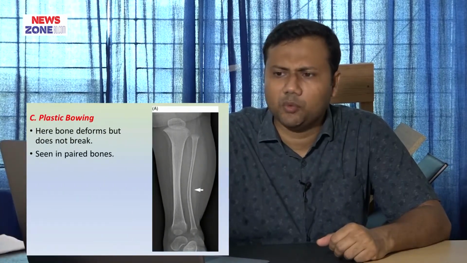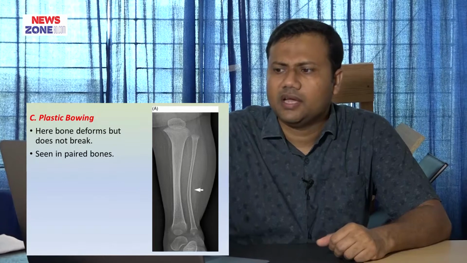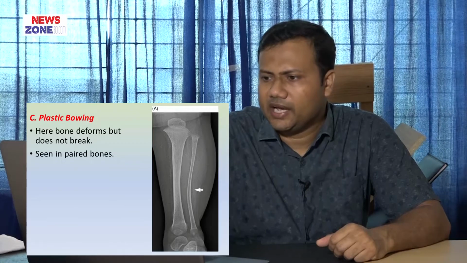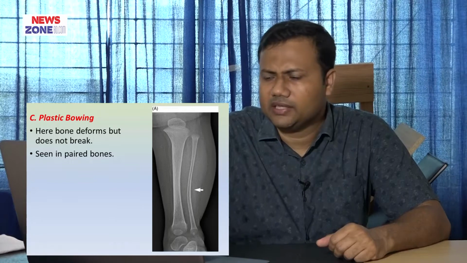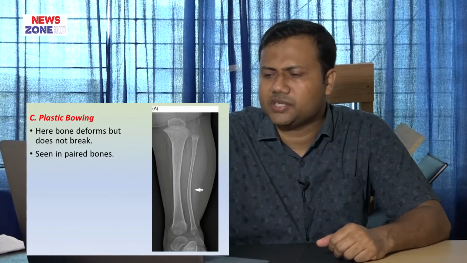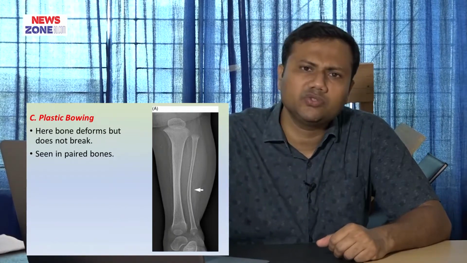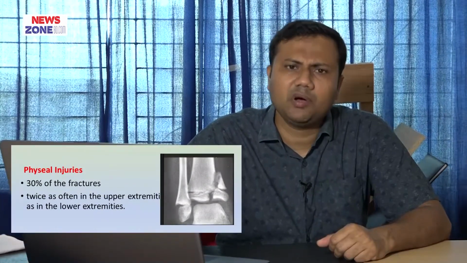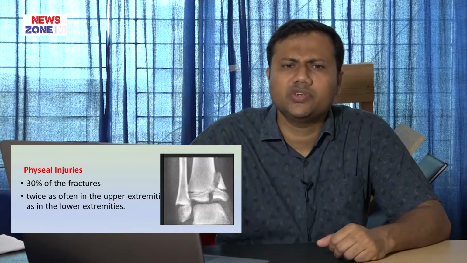And another thing, that is plastic bowing deformity. Here the bone deforms but does not break. In this X-ray you can see the tibia and fibula of a child, and here you can see the fibula is bent like a bow. This is the plastic bowing or plastic deformity of a child, and this is also one type of fracture.